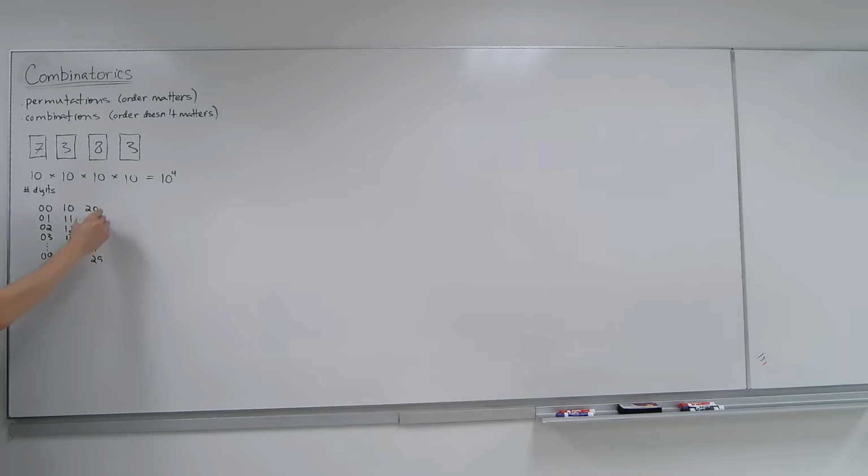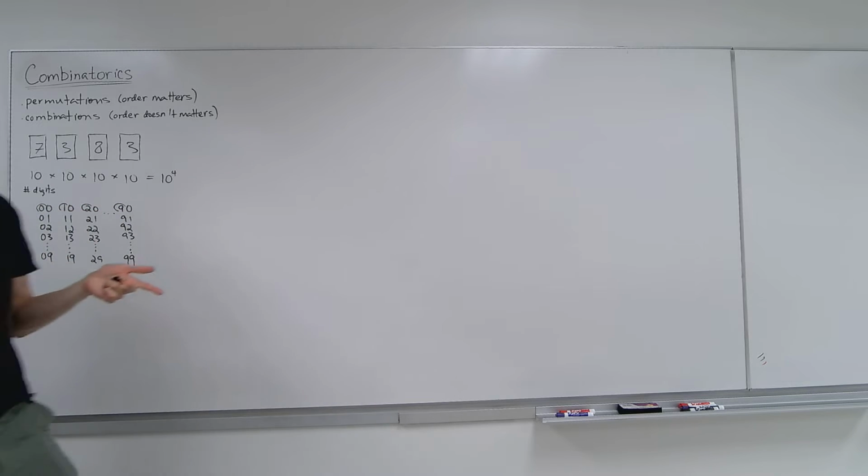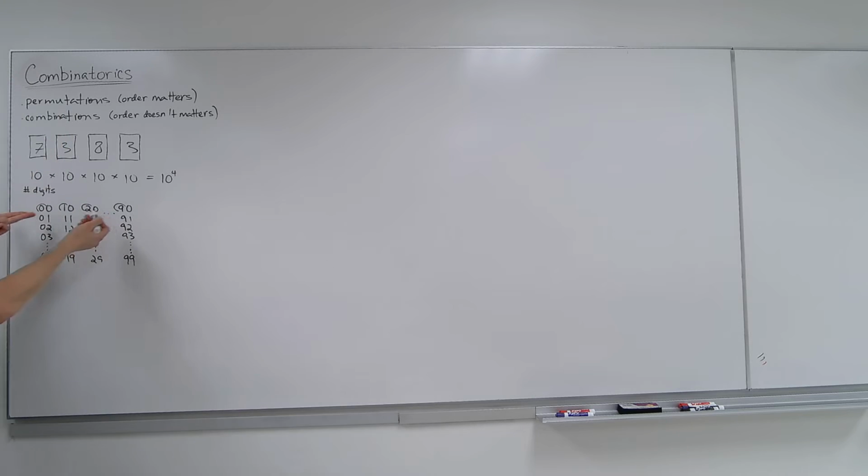2, 9. And we can go on and on like this, maybe using a 9 at the end, like a 90, right? So 9, 0, 9, 1, 9, 2, 9 through 3, 9, and 9 with the 9. So you see what's going on. You have 10 possible digits for the first one: 0, 1, 2, through 9. And for each digit, there are 10 possibilities for the second.